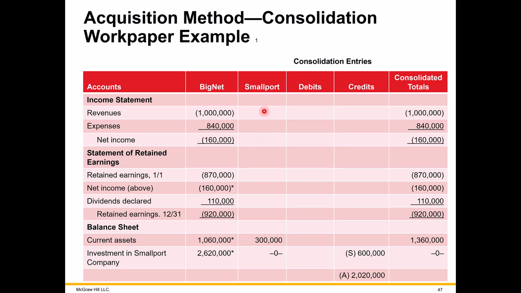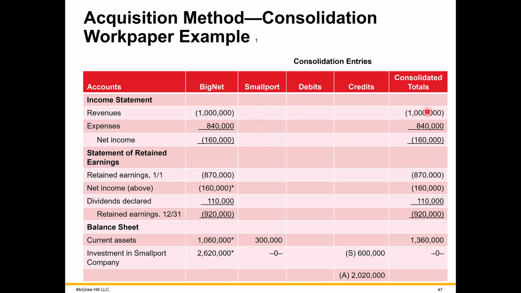Notice that we don't show revenue and expenses for the sub because that took place prior to the consolidation. But for future years, because they're still in existence, we're going to show revenue and expenses for both companies. But again, at the time you consolidate, the time you acquire the sub, you don't include the revenue and expenses of the sub.